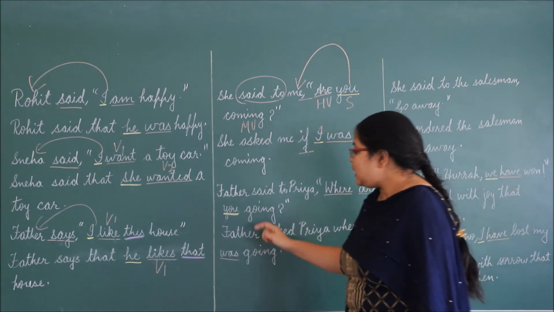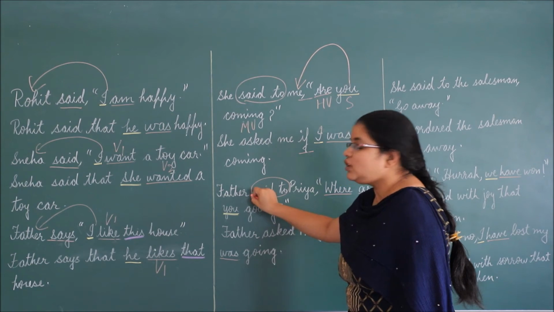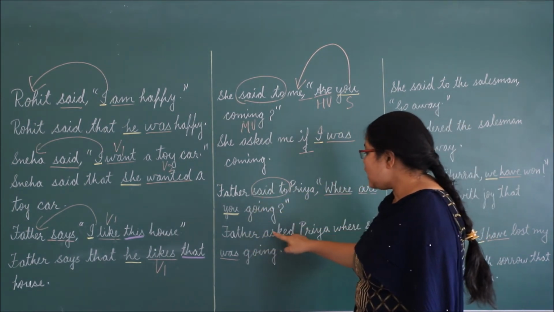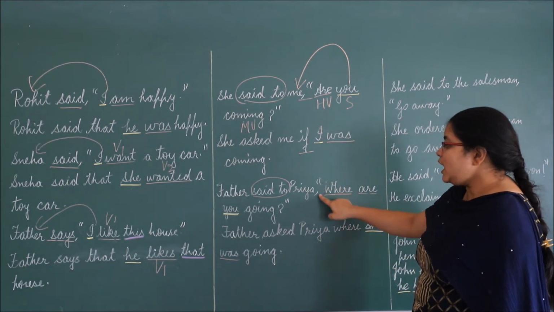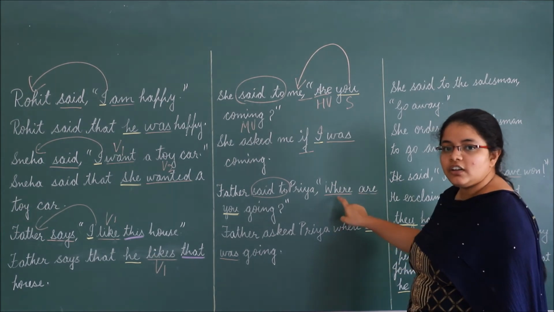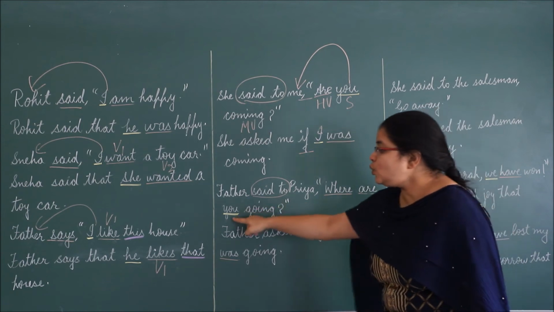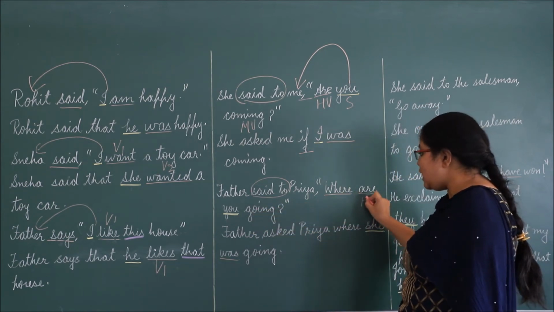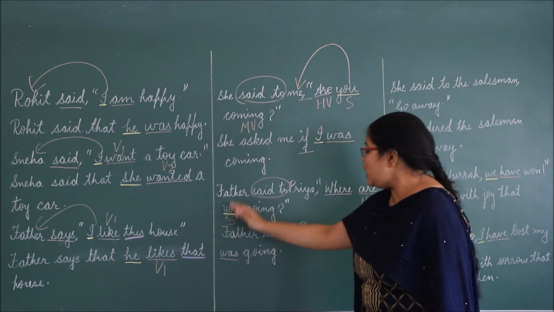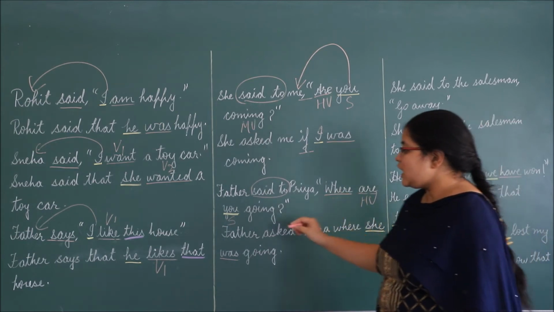Okay, so let's start. Father said to Priya, again said to will change into asked because it is interrogative sentence. Father asked Priya, comma inverted comma will be removed and we will use where because it itself is a connecting word. Where? Now again, are you going? So are is our helping word, you is our subject. So we have to take subject first and helping word or main verb after the subject.